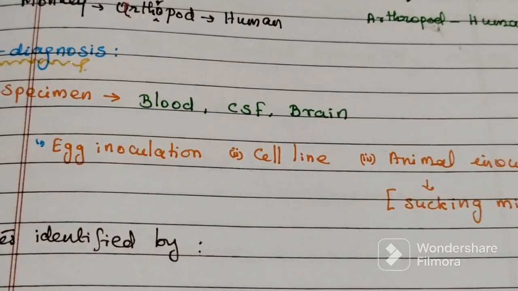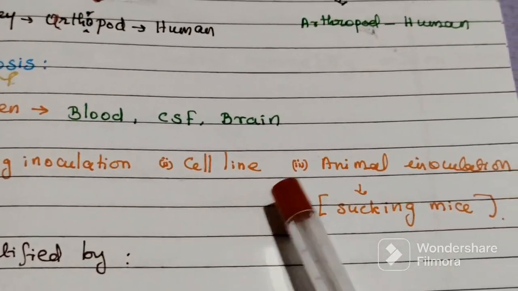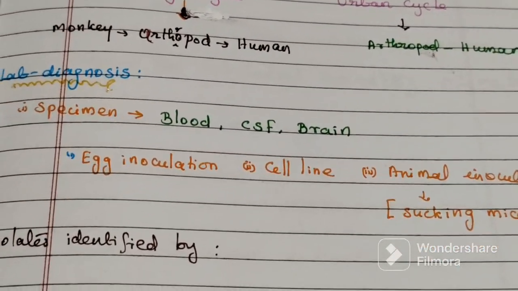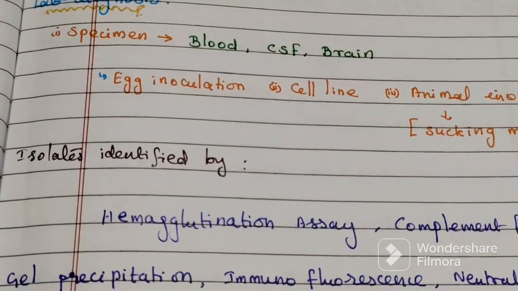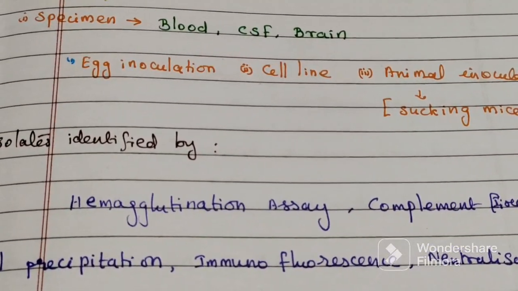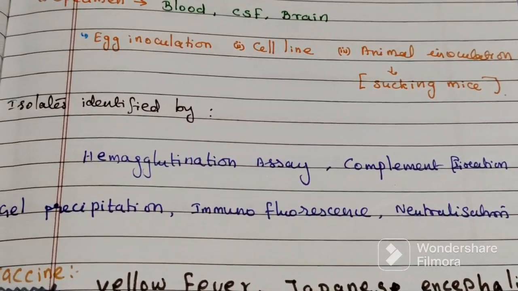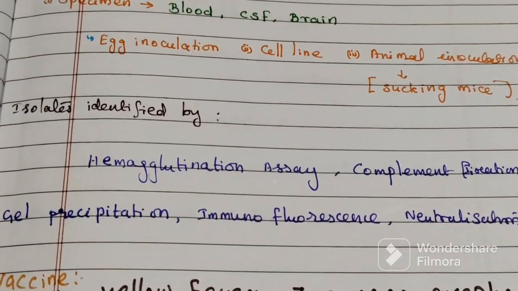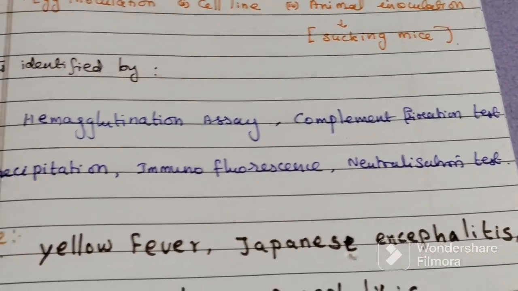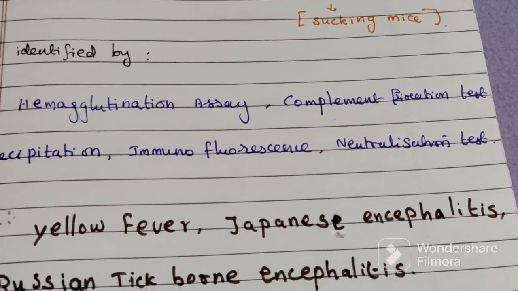The isolated virus is then identified by hemagglutination assay, gel precipitation, complement-fixing test, immunofluorescence and neutralization test.